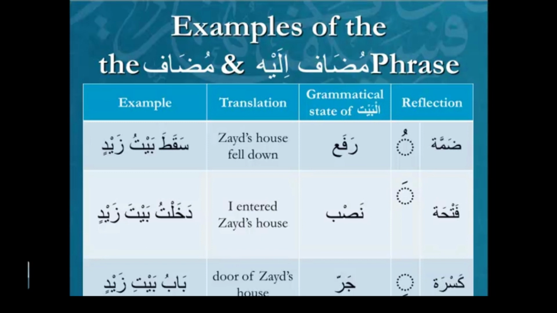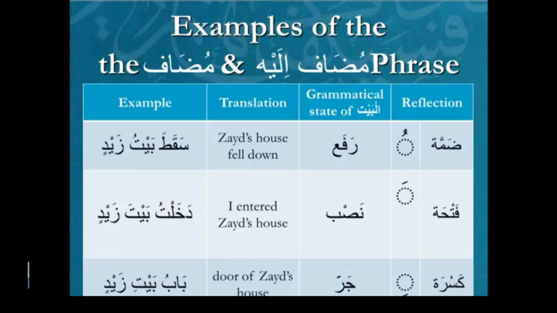So bayta Zaydin. And in the third example, we have door of Zayd's house. Zayd possesses a house and the house possesses a door. You see that? So this also explains the absence of al. You see the word bab doesn't have al, and it only has one dhamma. Same thing with the bayt. No al and it only has one kasra. You see, and Zayd then has both kasras because it doesn't have al. So the rule does not apply to the second word, it only applies to the first. The no al, no tanween rule.